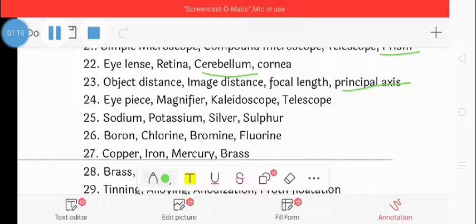Next question: eyepiece, magnifier, kaleidoscope, telescope. The correct option would be kaleidoscope, because a kaleidoscope uses mirrors while the other devices make use of lenses.